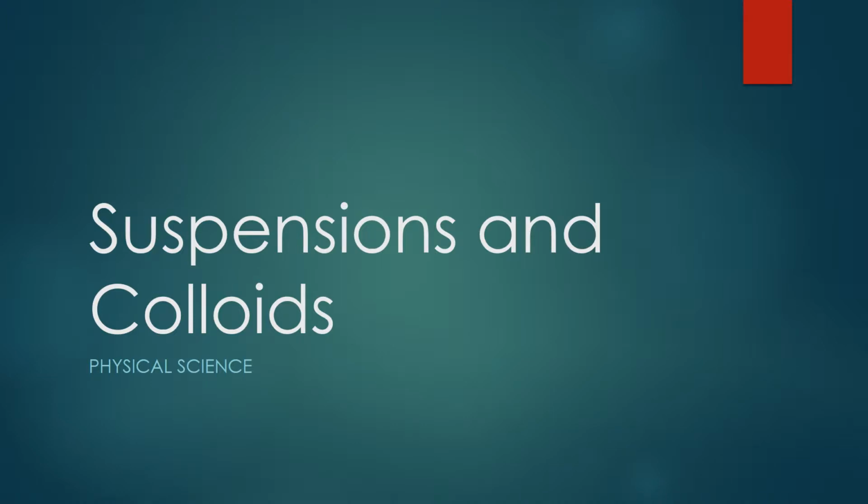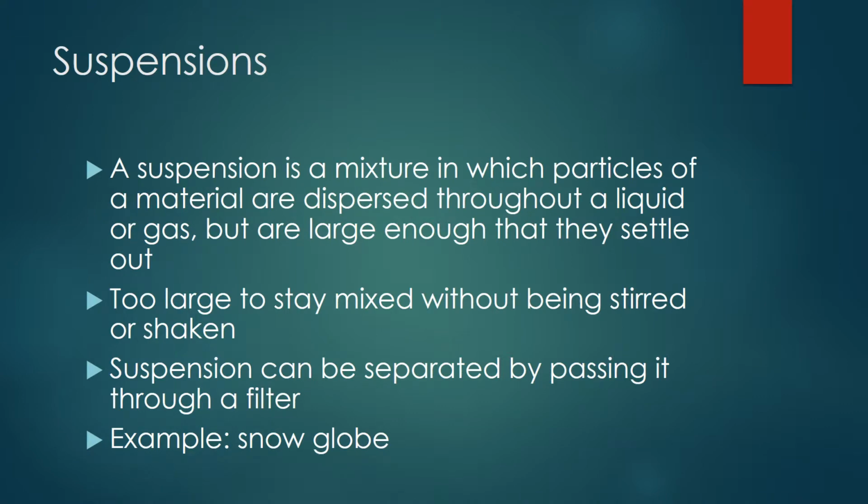Okay, so our last topic for this chapter is going to be about two different types of mixtures called suspensions and colloids. Both suspensions and colloids are types of mixtures where you have some kind of substance that is not soluble in another substance, but it creates a mixture itself. So it doesn't dissolve like salt would in water, but you're still creating a mixture.